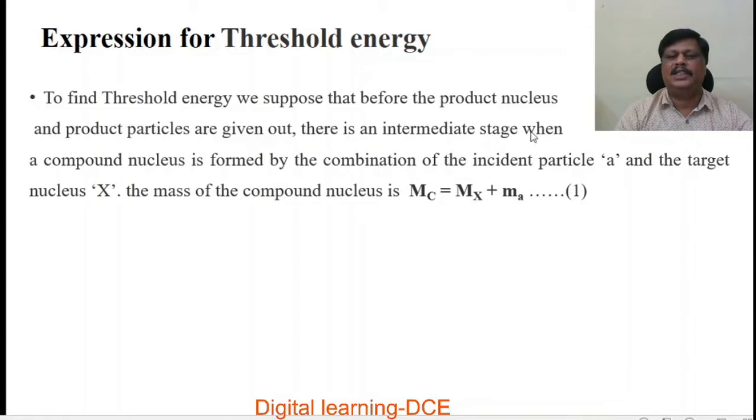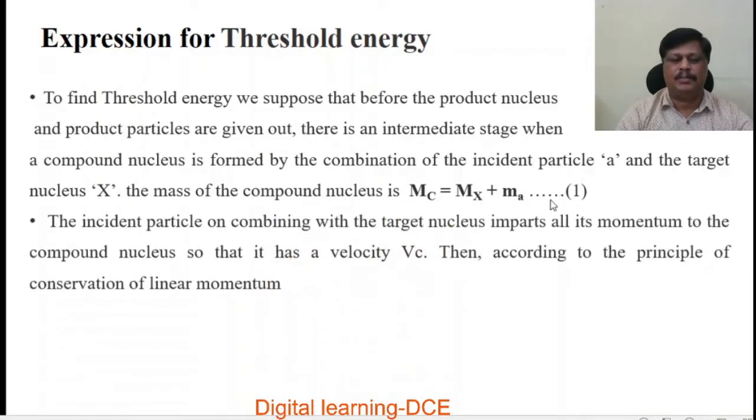Here the compound nucleus is formed by the combination of the incident particle A and the target nucleus X. You already know that A is the bombarding particle or projectile or incident particle, X is the target nucleus, Y is the product nucleus, and B is the outgoing particle or ejectile. Here the mass of the compound nucleus, which is formed due to the incident particle and the target, is equal to Mx plus Ma. Call this equation 1.